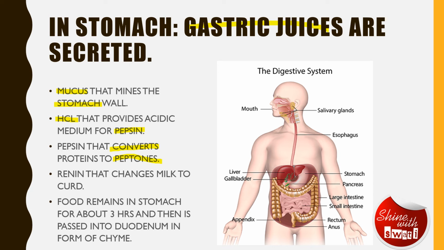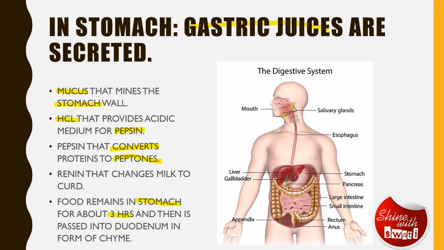This conversion of milk into curd is basically coagulation of milk. This is not the typical curd we eat, not that. It is the coagulation of milk so that it is converted into a simplified form. And then the most important thing is that this food remains in the stomach for about 3 to 4 hours, basically for 3 hours, and then it goes to the very first part of the small intestine.